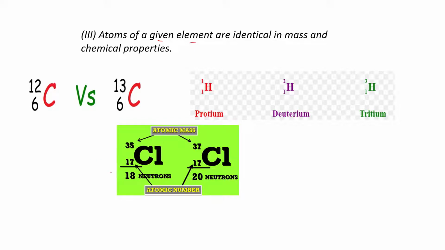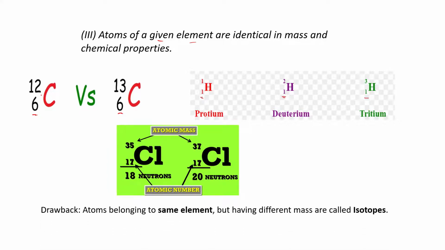If you see here, the number of protons is the same, that is the atomic number. Everywhere, in the case of carbon, hydrogen, and chlorine, every time the number of protons is the same, but the number of protons and neutrons which make up the mass of an atom is not the same. It means postulate number 3 is not correct.